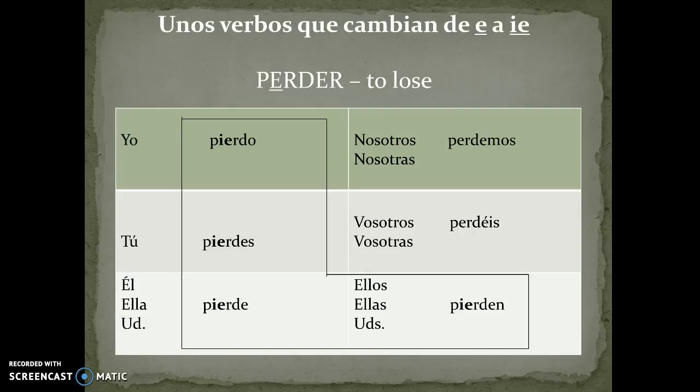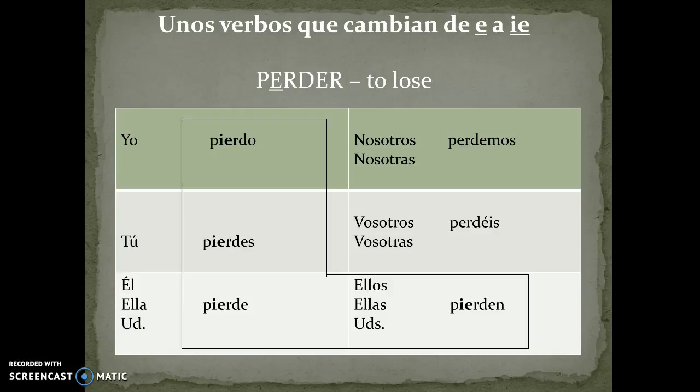We have three verbs here that change from E to IE. You'll notice that once again, the verbs that do have the change are within the boot, and the verbs where the E just stays the same in that first part of the verb are outside. This is a regular ER verb. Perder here means to lose.